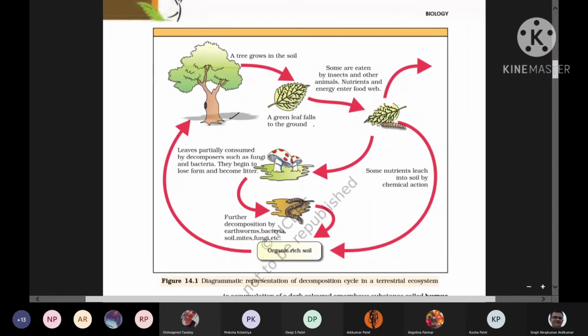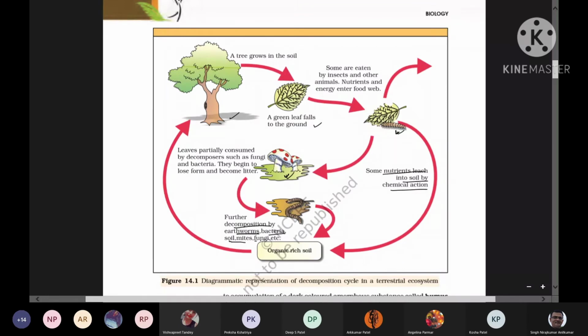This is the plant, and these are the old green leaves which have fallen down from the plant. So these are the worms, they first make small fragments. So fragmentation took place, right? After fragmentation, some nutrients leach into the soil by chemical action, right? And then the fungi and bacteria, here a mushroom is shown. Fungi and bacteria have enzymes, and they break down, and the third process, catabolism, occurs, right? If required, further decomposition by the earthworm takes place.